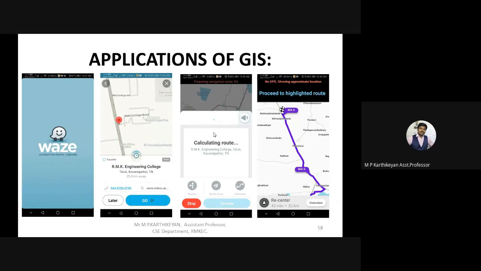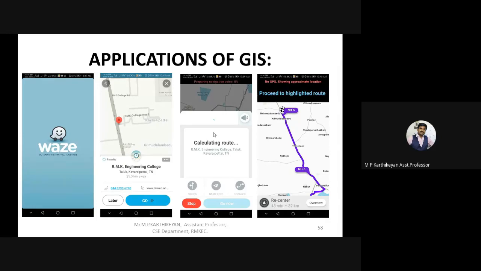Okay, I will continue with Waze. What happens is that the Waze app downloads all the required data from the internet whenever the internet is connected. Whenever we are not using the network, it also gives us the exact data. So the Waze app works even with internet or without internet.